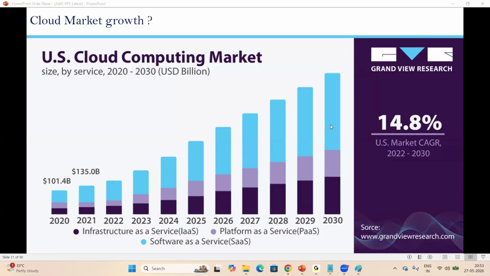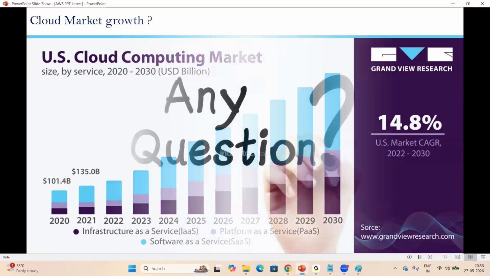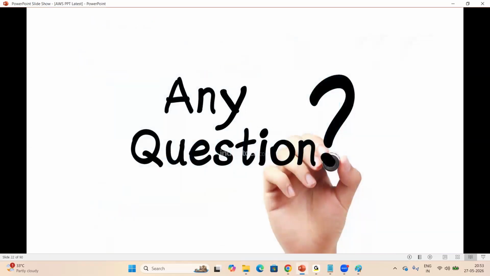Clear, right, everyone? Fine. So tomorrow we'll discuss SDLC, the software development lifecycle, which is a very important core service. After that, we'll jump into regular sessions. We'll start the basics from the day after tomorrow onwards.